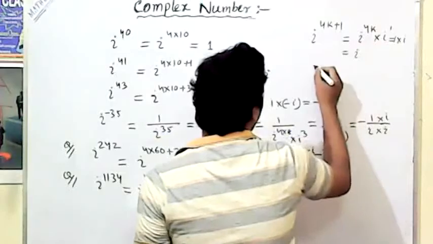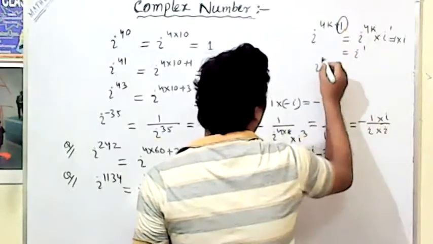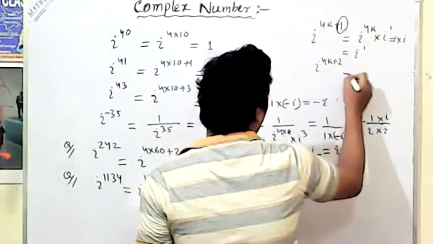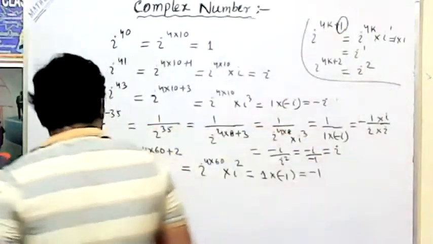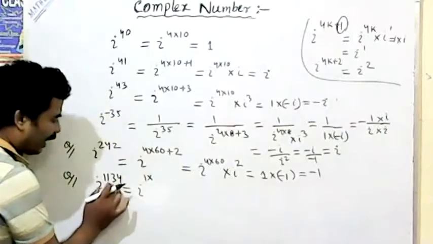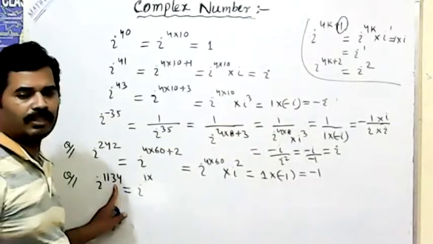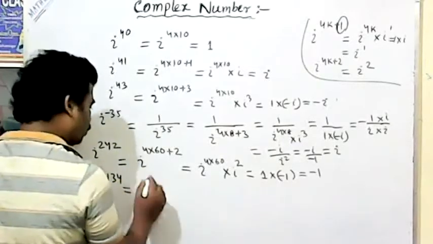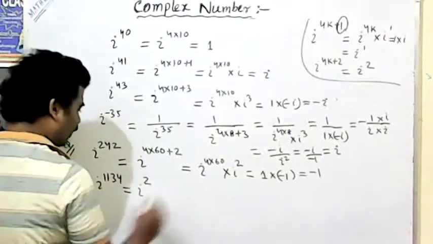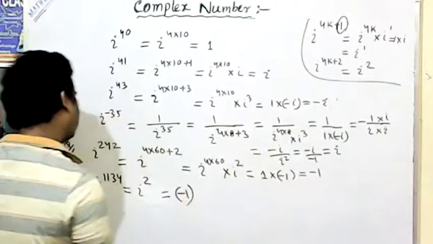Or if i to the power 4k plus 2 comes, directly you can write i to the power 2. Here, similarly, 34 divided by 4, what remainder comes? The remainder 2 comes. That's why 2 is the remainder, which means the answer is minus 1.